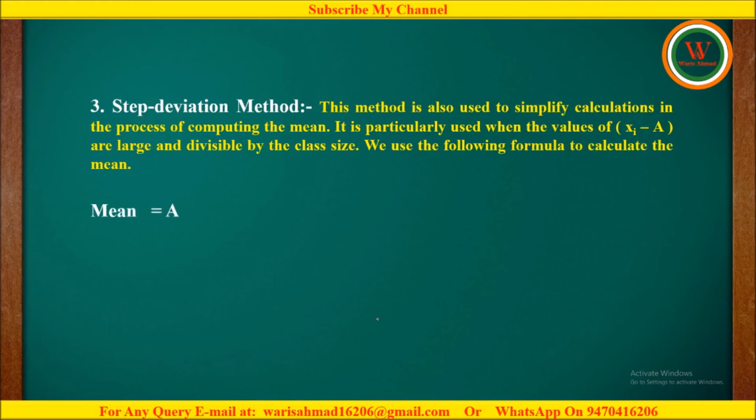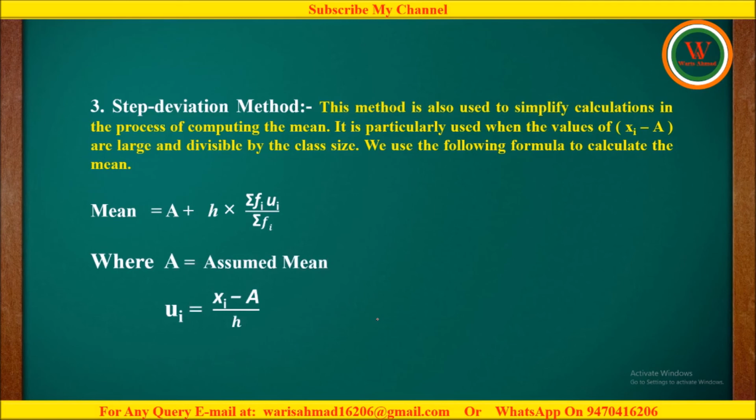Mean is equals to a plus h multiplied by sigma fi ui upon sigma fi, where a is representing the assumed mean and ui is representing xi minus a upon h. Here h is the width of the class, or we can say the range of the class. Upper limit minus lower limit is termed as h, or width of the class.